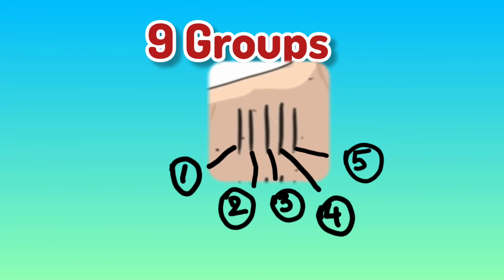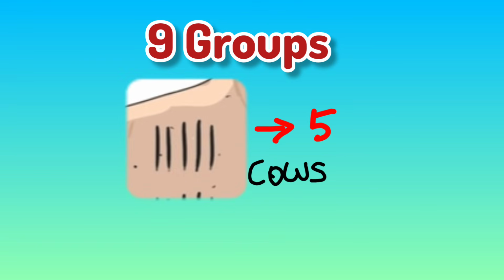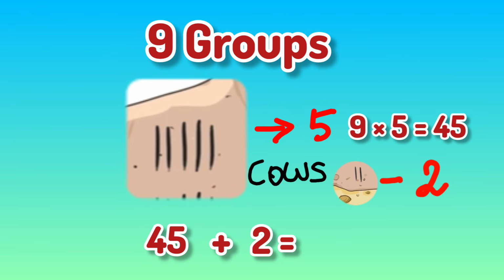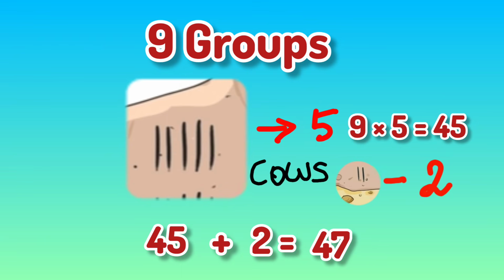Totally we have 9 groups. In each group there are 5 cows. So 9 groups, and in each group we found 5 cows. 9 into 5 is equal to 45. So totally 45 cows, and we have 2 lines drawn individually, which means 2 cows. So 45 cows in groups and 2 separate cows. Totally they have taken 47 cows outside for grazing.